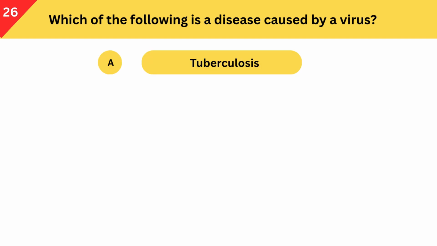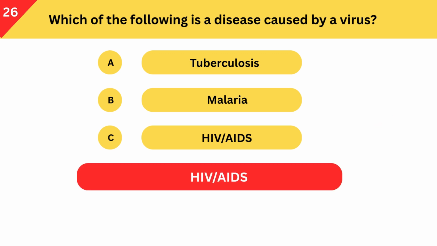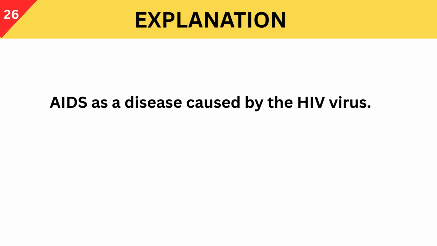Which of the following is a disease caused by a virus? A. Tuberculosis. B. Malaria. C. HIV/AIDS. Correct answer is HIV/AIDS. AIDS is a disease caused by the HIV virus.